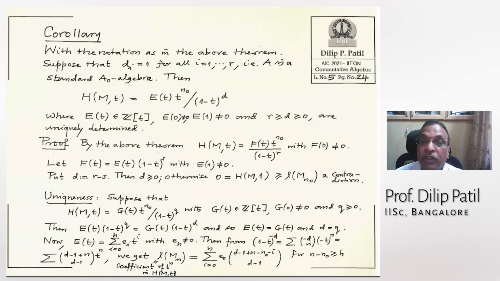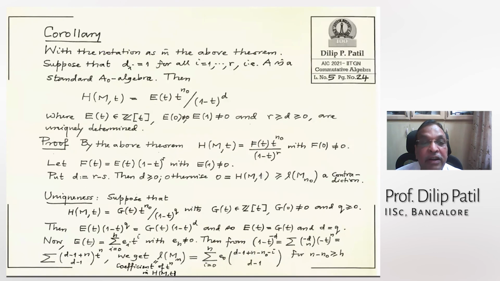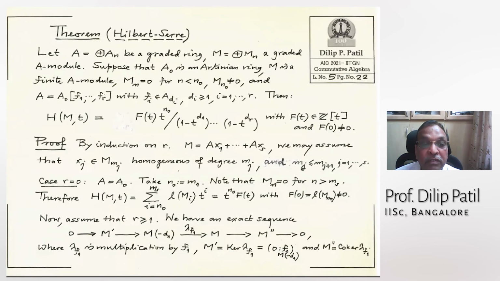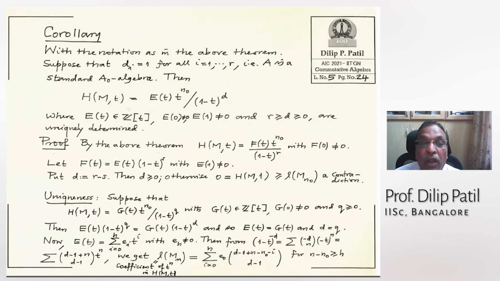So the same assumption. And now I further want to assume that it is a standard graded A_0-algebra. That means all these F_i's are homogeneous of the same degree, d_i equal to 1. All d_i's are 1. So all our degrees are 1.